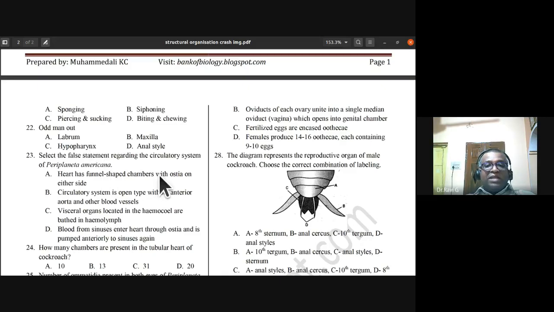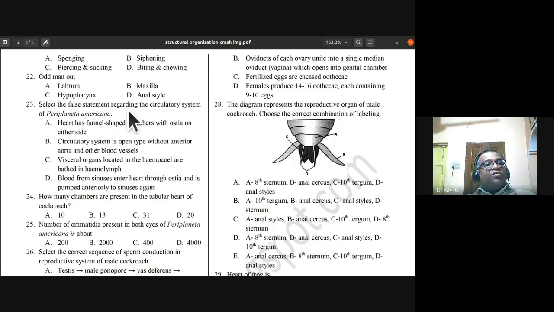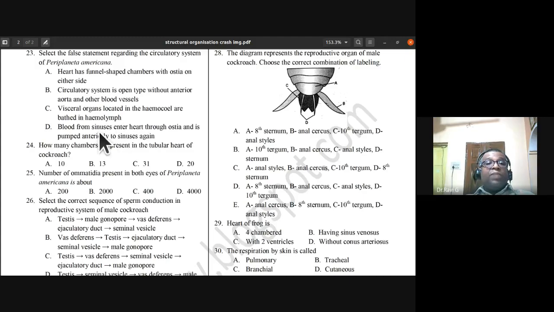23rd statement. Select the false statement regarding the circulatory system of Periplaneta americana. Again, a false statement implies three correct statements and one statement is wrong. Heart has funnel-shaped chambers with ostia on either side. This is a correct statement. Circulatory system is open type without anterior aorta and other blood vessels. Visceral organs located in the hemocoel are bathed in hemolymph. This is a correct statement. Blood from sinuses enters the heart through ostia and is pumped anteriorly to sinuses again. D is also a correct statement.